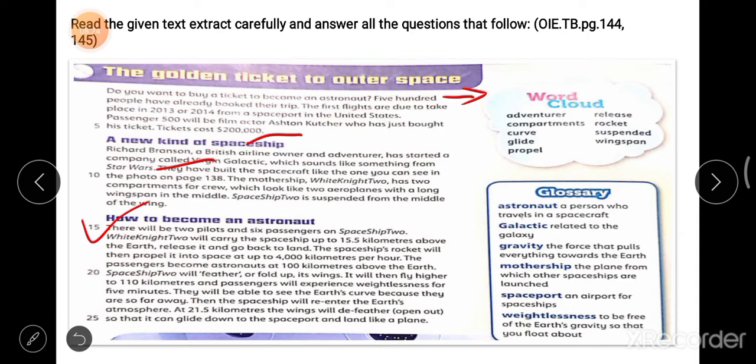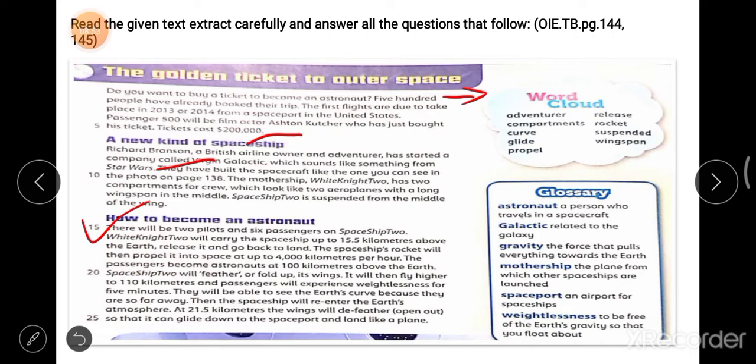The passengers become astronauts at 100 kilometers above the Earth. Means when do they become astronauts? When they go at least 100 kilometers above the Earth, then they will become astronauts. Spaceship 2 will feather, or fold up, its wings.